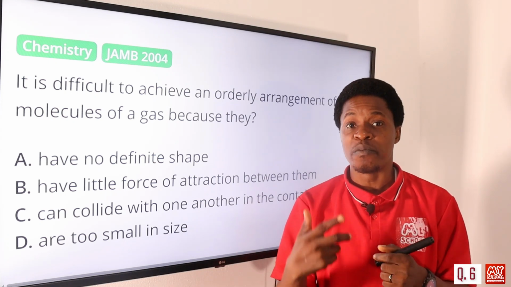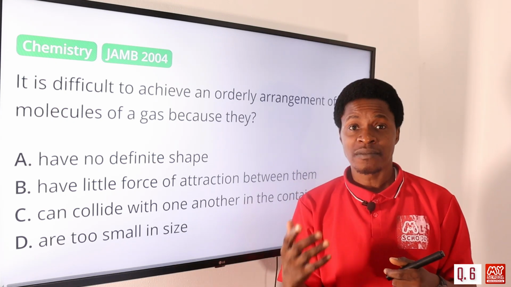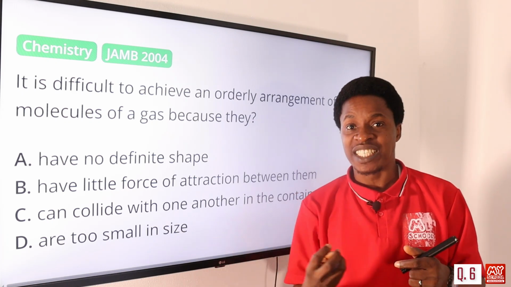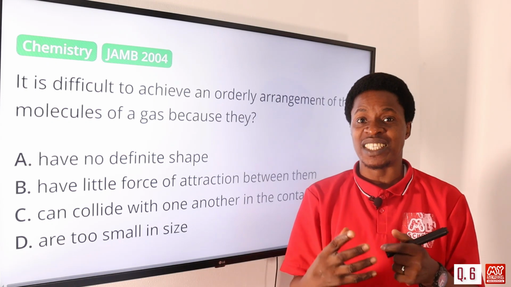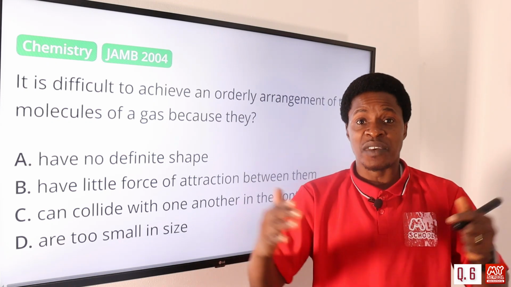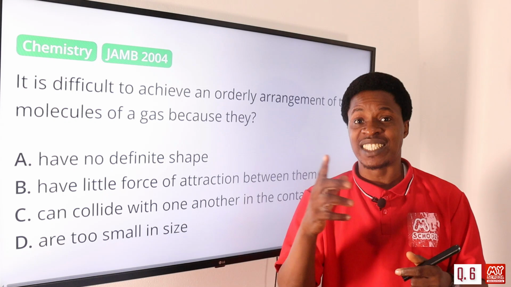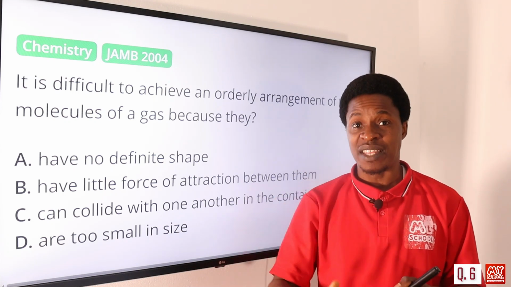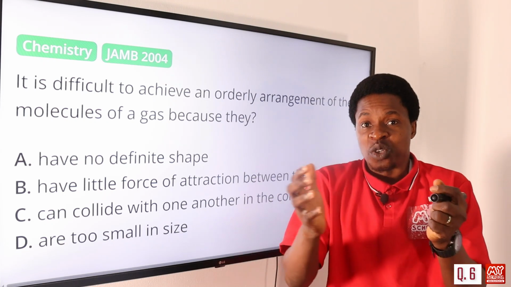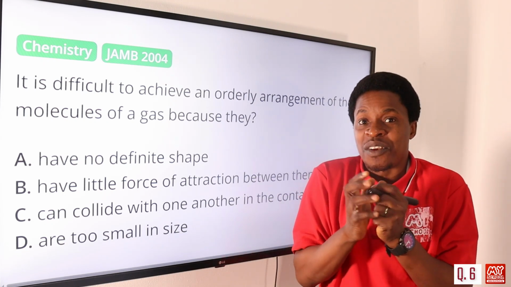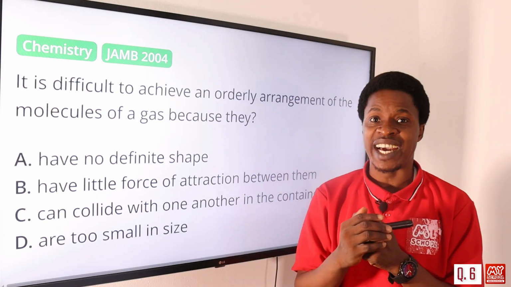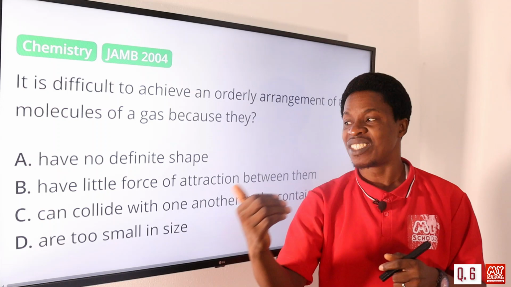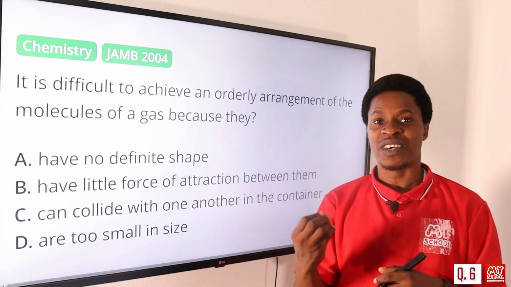And that is why it is responsible for what we call the weak intermolecular forces. So if the distances between the molecules are very, very high, you see the distance is very wide because of the high kinetic energy which they have among them, it will be difficult to confine them together. So we cannot have them having that orderly arrangement. So the intermolecular force of attraction between them is very, very low or very, very little.